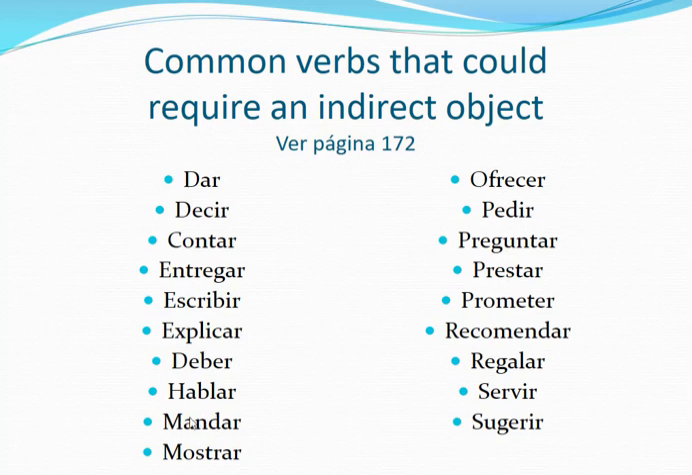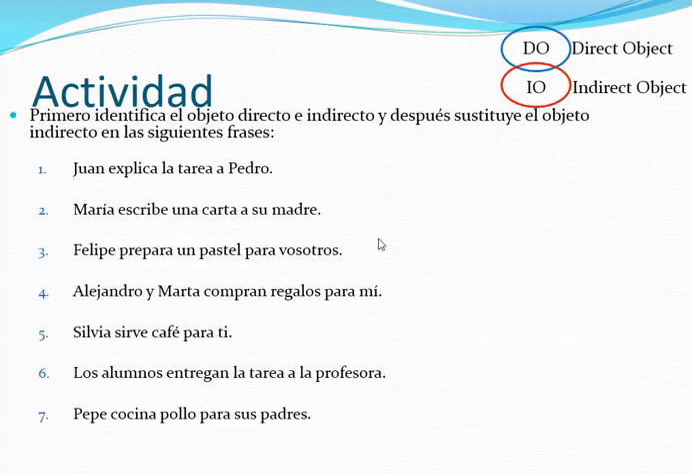You could send, mandar, something to someone. You can show, mostrar, something to someone. So you're going to have the direct and indirect. You can serve food to whoever. The whoever, the to someone, is the indirect object. Okay, but these are very common verbs that you can use with indirect objects.